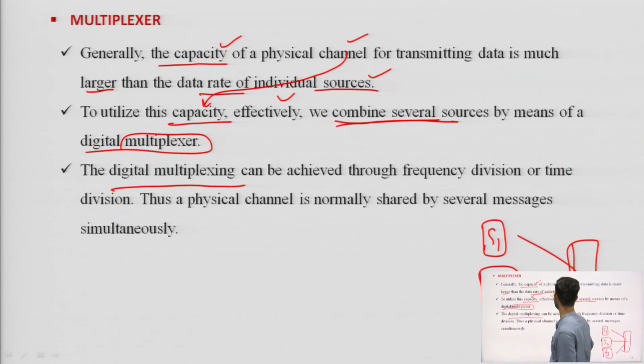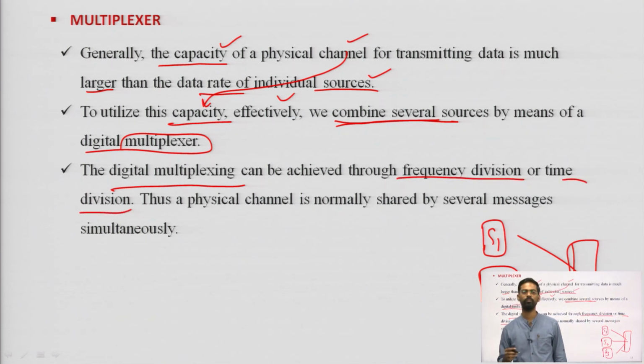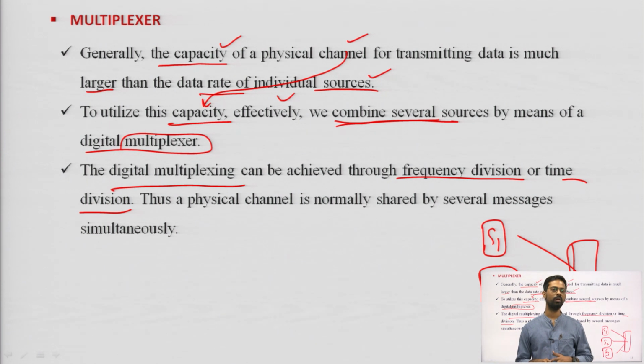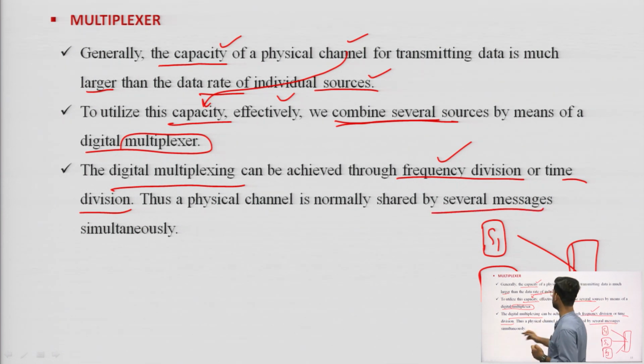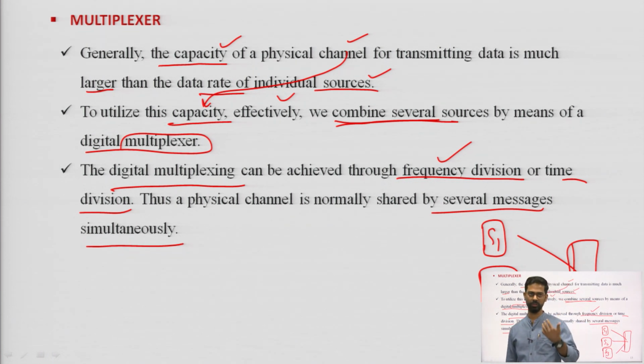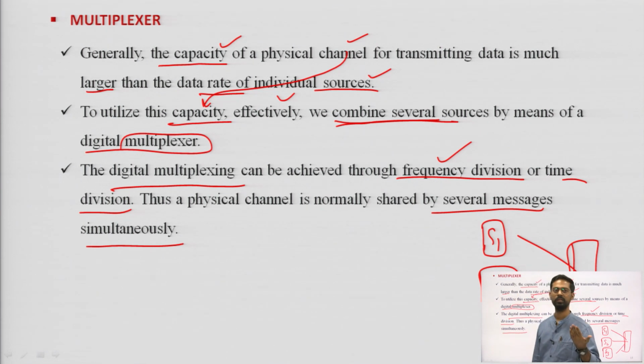Digital multiplexing can be achieved through frequency division or time division, so we can multiplex or combine the signals using either. Nowadays, code division multiple access is also there, but basically we use frequency and time division multiplexing. Thus a physical channel is normally shared by several messages simultaneously.